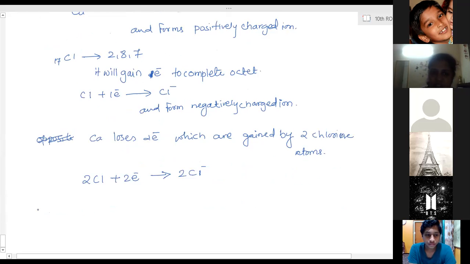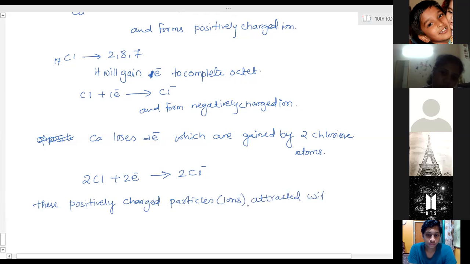Then these oppositely charged particles attach with a strong force of attraction. So these positively charged and negatively charged ions are attracted with a very strong electrostatic force of attraction.